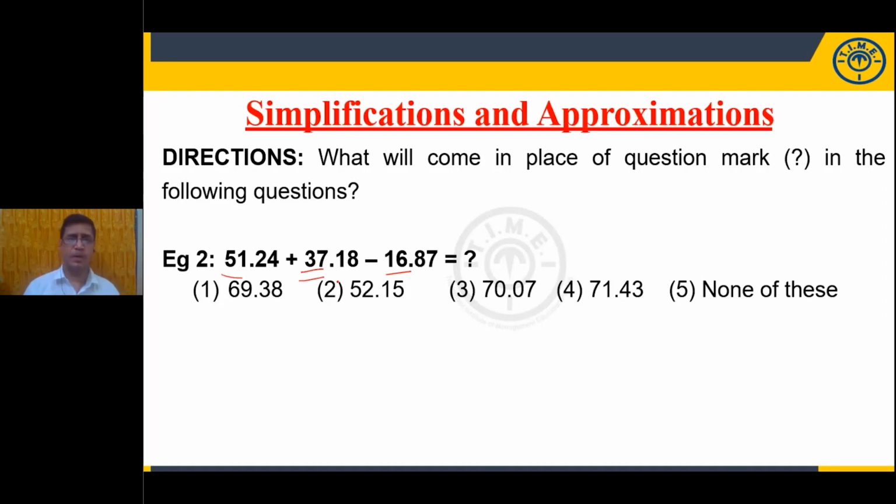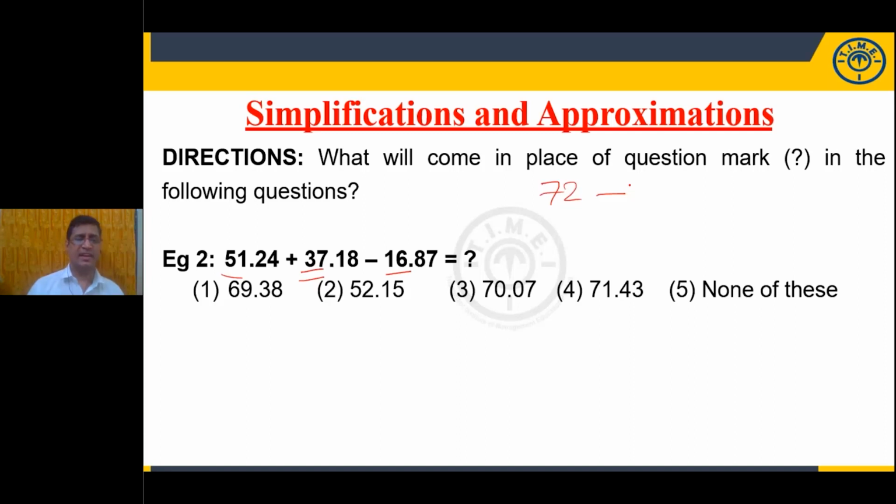Okay, so please try to do it orally. If you observe the doing ability of a person, writing each and every step, explaining each and every step, observing each and every step, if you observe the speed of all these activities, observation is many times faster than the other two. So you are supposed to do each and every calculation orally, by observation. So what is the sum of the integer parts? 72 is the sum of the integer parts.